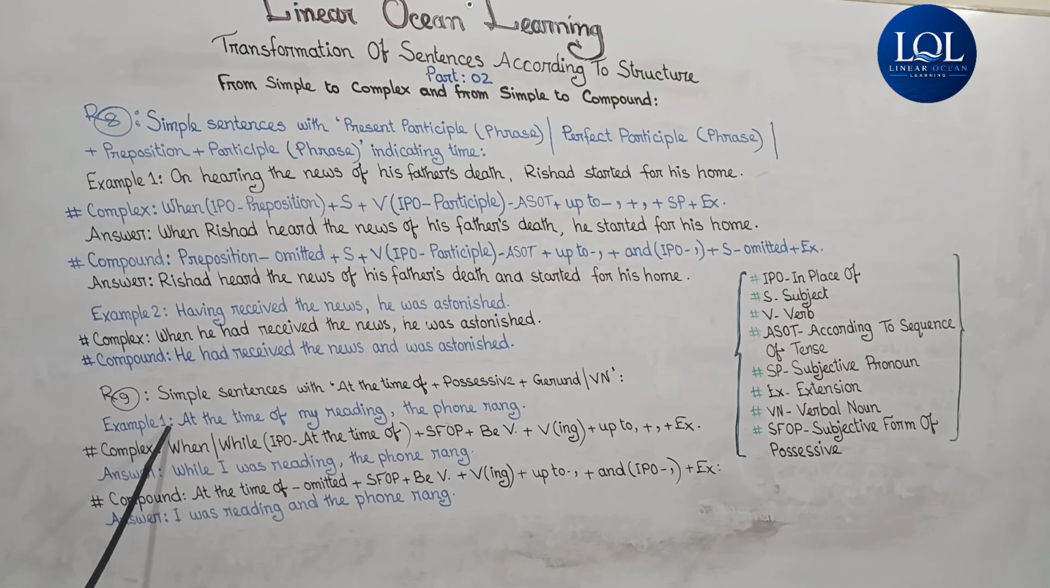Now, it's example 1. At the time of my reading, the phone rang. Reading here, my is the possessive form and reading is a gerund. Complex: when or while. In place of at the time of, we have to write when or while, plus the subjective form of the possessive. Here the possessive is my, so its subjective form will be I.